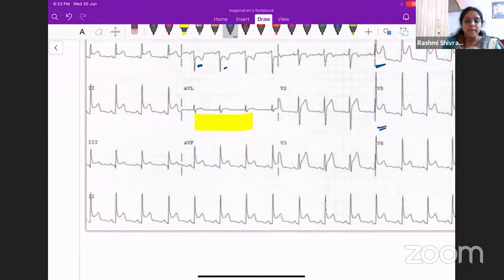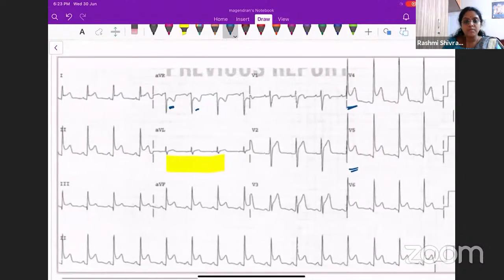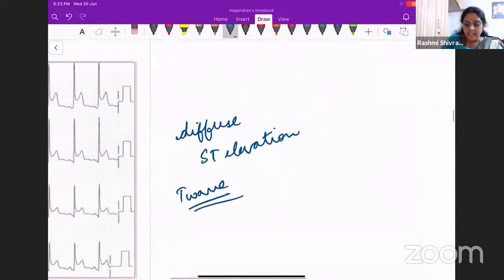But this patient is having an ST segment elevation. So what do you think of this patient now? What might this patient be suffering from? This patient has substernal pressure. He's also had fever, sore throat, and myalgia for the past 2 weeks. What do you think? This patient could probably be having pericarditis.